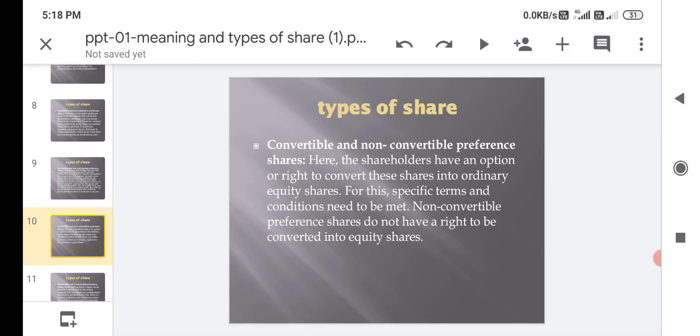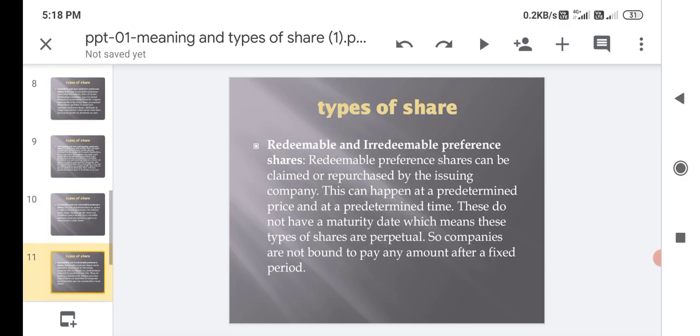Next type of shares, convertible and non-convertible preference shares. Here the shareholders have the option or right to convert these shares into ordinary equity shares, for which specific terms and conditions need to be met. Non-convertible preference shares do not have a right to be converted into equity shares.